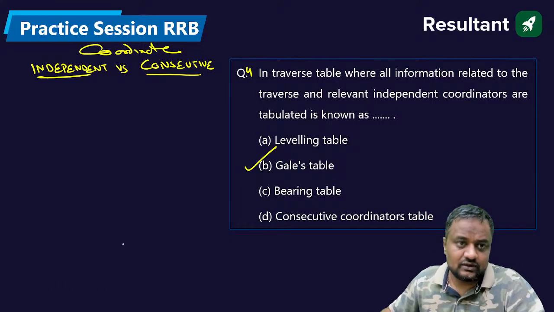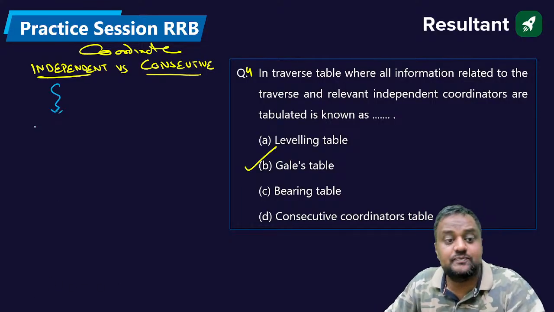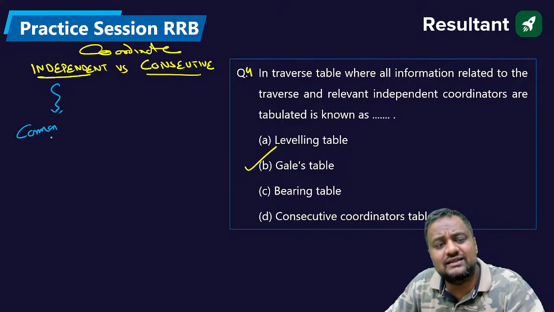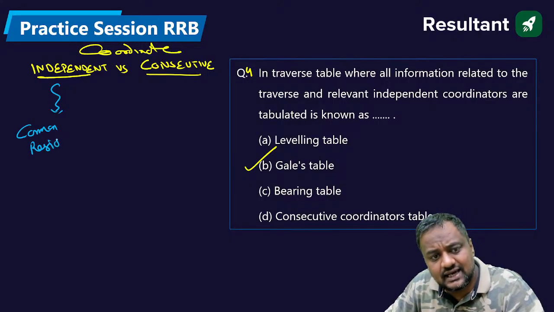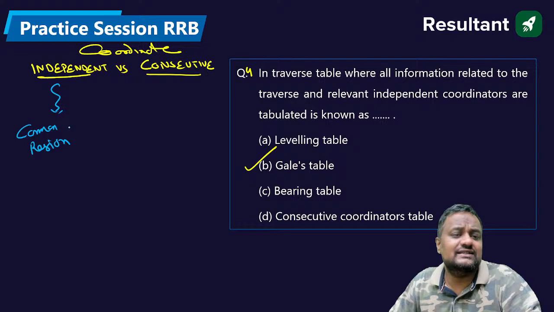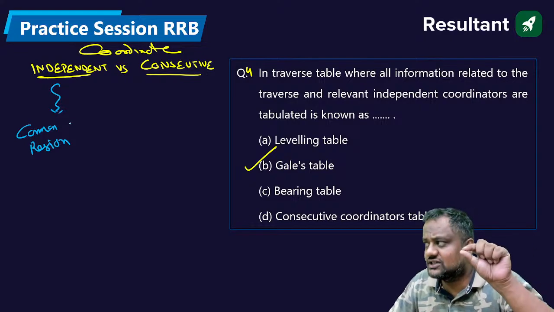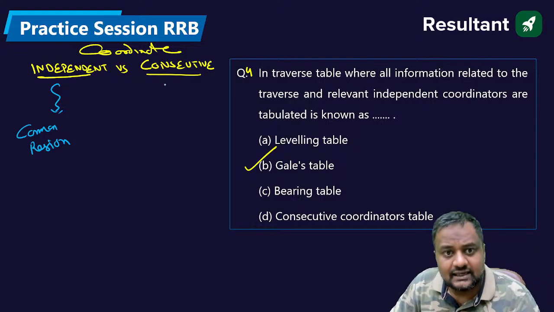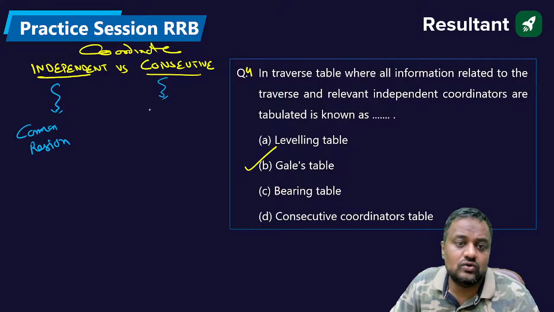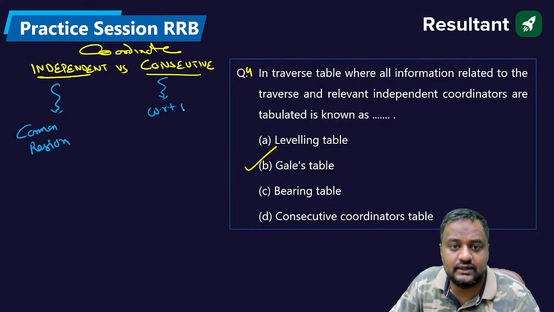Guys, independent coordinates are the coordinates with respect to a common origin. Whatever you studied in mathematics in class 9th, 10th, 11th, 12th, that everything is independent coordinates. Every coordinate is with respect to a common origin. And consecutive coordinates are the coordinates with respect to the previous point.